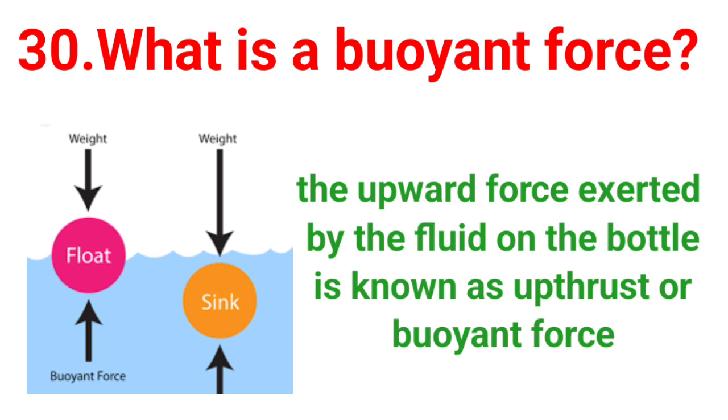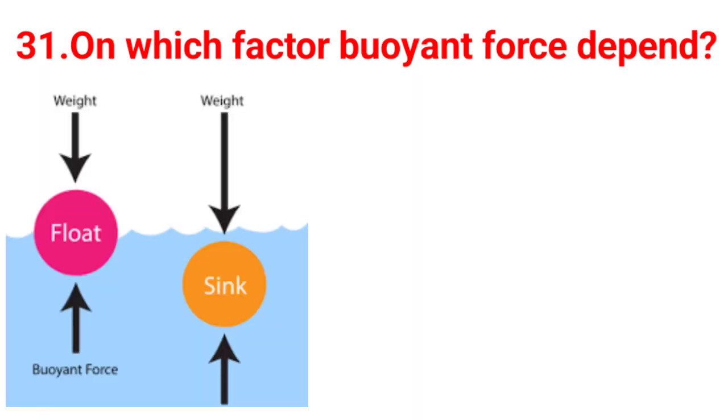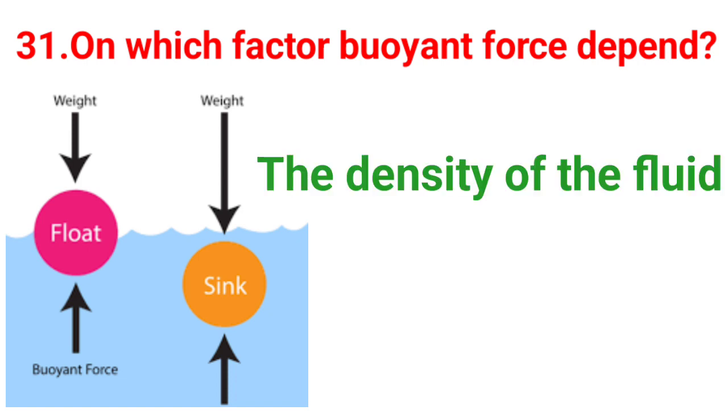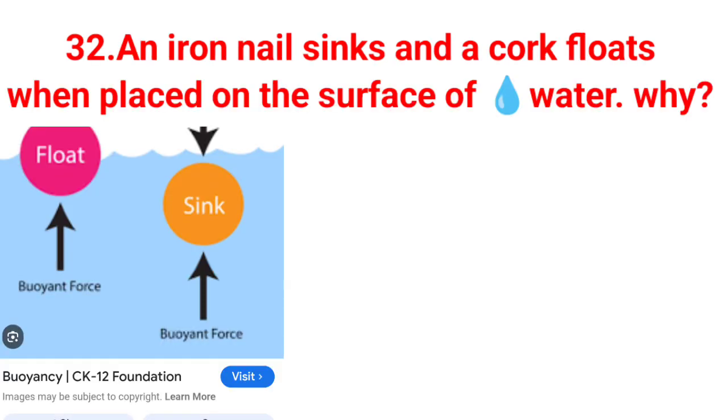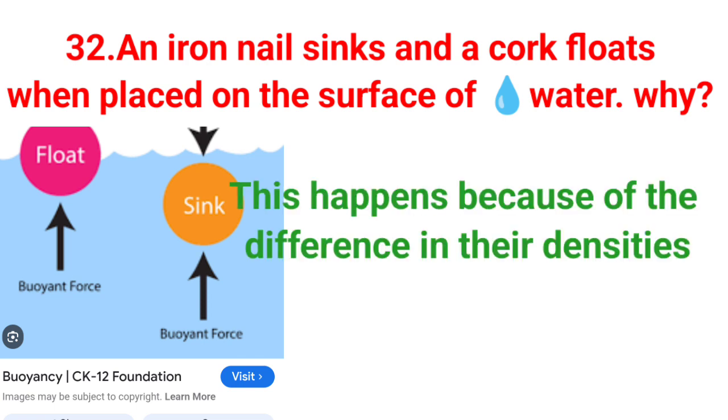On which factor does buoyant force depend? The density of the fluid. An iron nail sinks and a cork floats when placed on the surface of water.